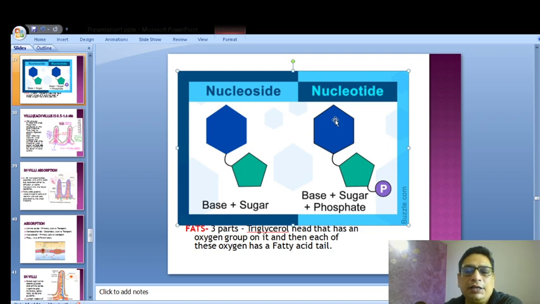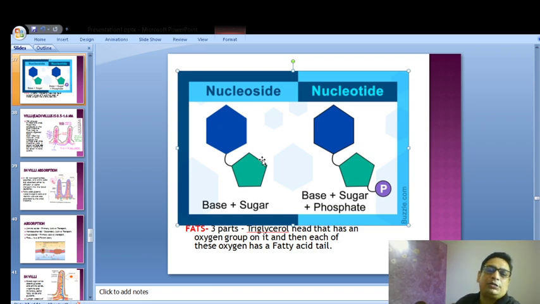So this base is, if you remember the terms I told you, adenine, guanine, all these A, U, G, C, T, these are the things that I told you last day. So this blue part is exactly that. The phosphate part attached to the ribose sugar and the base. So when the nucleotide is broken down, it forms the nucleoside.